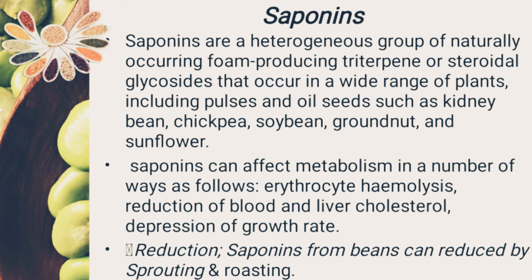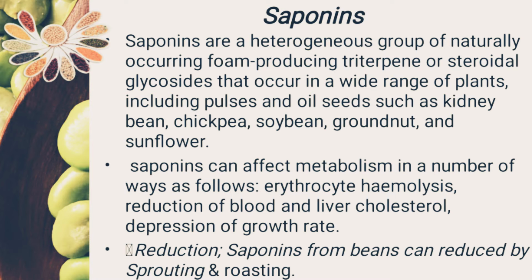When we grind soybean, add water to the ground meal and keep it for 4 to 5 hours, we observe the unpleasant beany flavor, which comes from the saponin content.